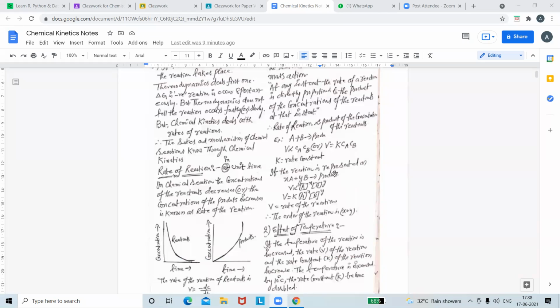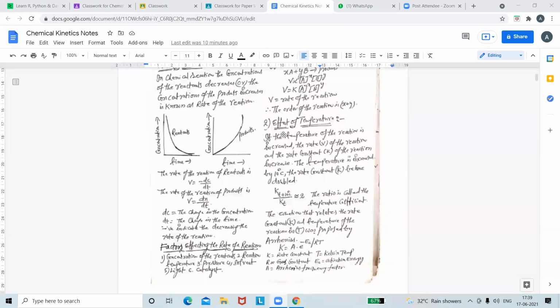If the reaction is represented as X moles of A reacting with Y moles of B giving products, then according to the law of mass action, V is nothing but the rate of the reaction. My dear students, you must remember here, instead of R it is represented by V also. V is equal to K into A to the power of X, where X is the coefficient in the reaction, and B to the power of Y. V is known as the rate of the reaction. Therefore, the order of the reaction is X plus Y.